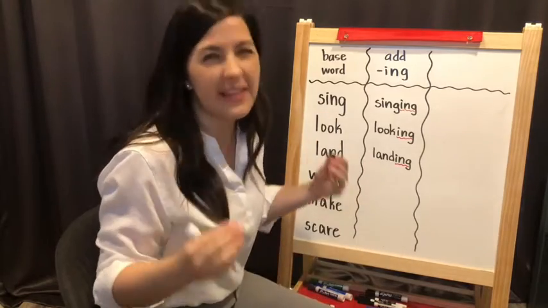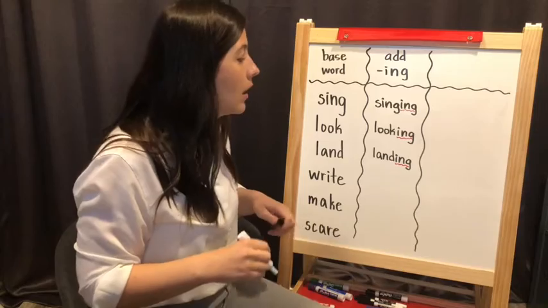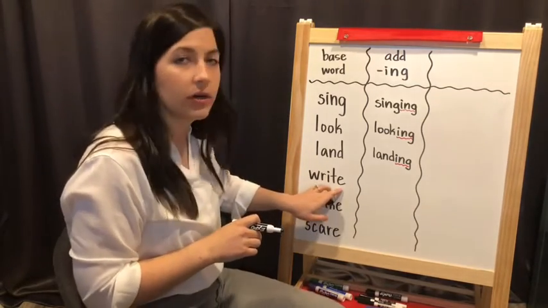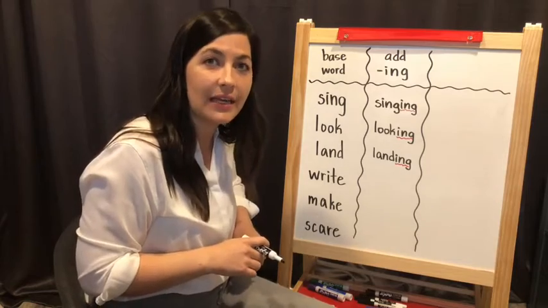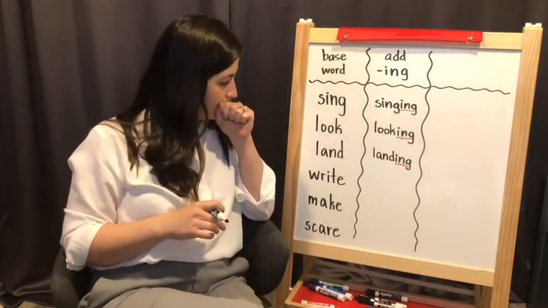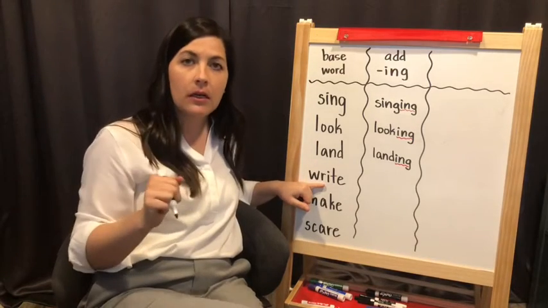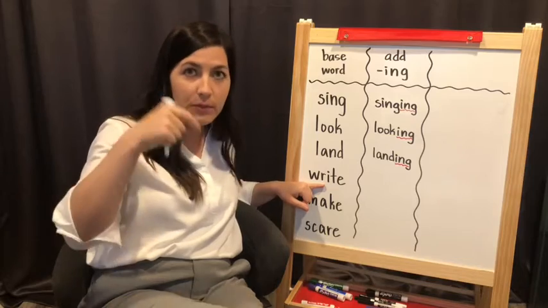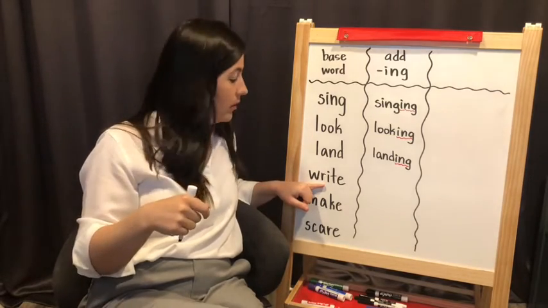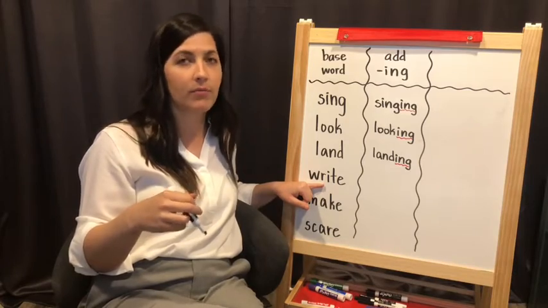Okay, this is gonna get trickier now. I bet you already knew this part. Now, what happens if the word is like these words and it ends with an E? If I want to change this word, it says write. I will write you a letter. But what if I'm doing it right now? I am writing you a letter. I'm going to write you a letter, or I am writing a letter.